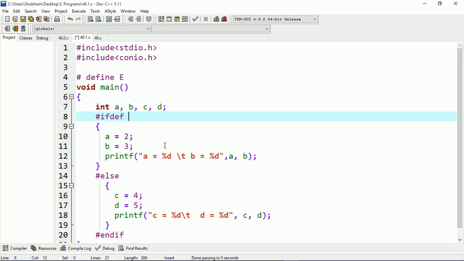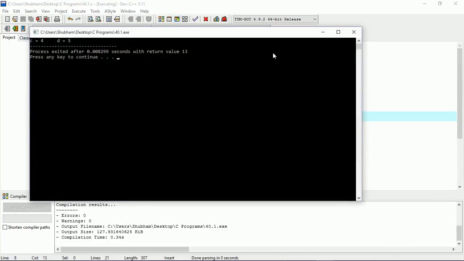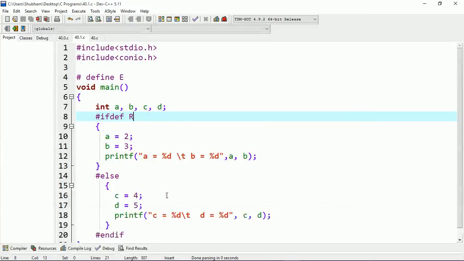Suppose I use any other character, r. Actually r is not defined in the macro, so let's see what the result is. c is equal to 4 and d is equal to 5, which is defined in the else block. So this is the concept of using conditional compilation, and #ifdef is useful for stopping the entire program. I have already told you what is #define and everything in the program, so I'm not repeating it again and again.